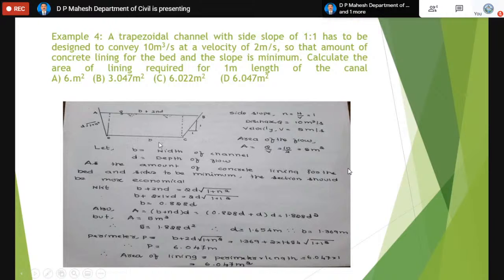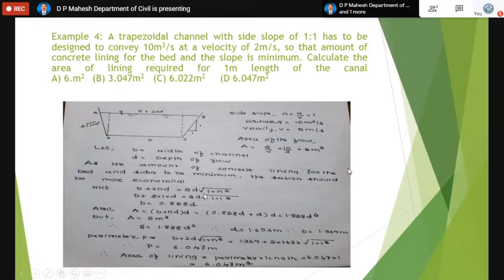Now B and D are the dimensions of the channel. B is the width of the channel at the bottom. D is the depth of the flow. Since the amount of the concrete lining for the bed and the side is minimum, the section should be most economical. When you say the section is most economical, as I told, there is a relation between the top width and the sloping side. The top width is always twice the sloping side AD. AD value is D into under root 1 plus n square. It is simple geometry. You must double this value. This value is always equal to the width at the top. So we use that condition.